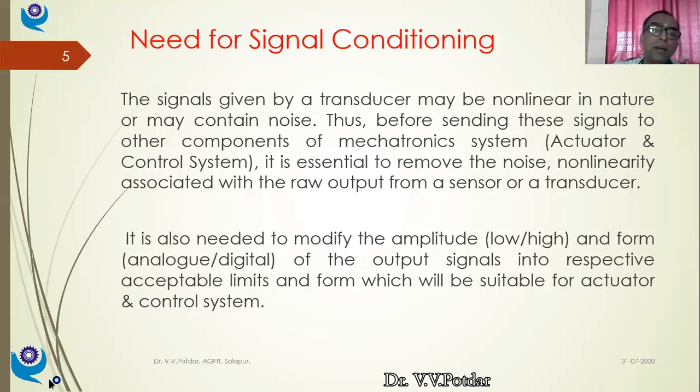It is also needed to modify the amplitude and form, either analog to digital or digital to analog, of the output signal into acceptable limits and form, suitable for the actuator and control system. So this is what is required in many mechatronic applications. I cannot use the raw signals generated by the transducers to run my actuators. Okay, so this is the need for signal conditioning.